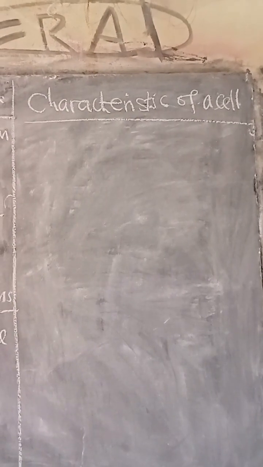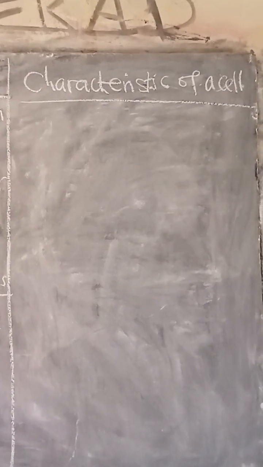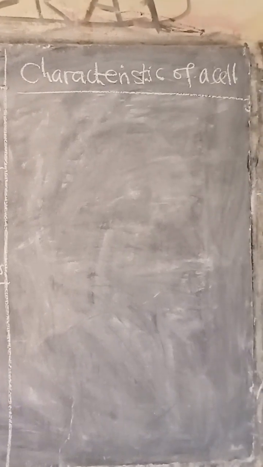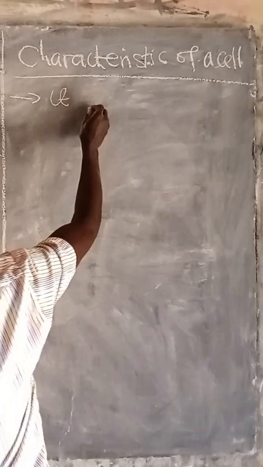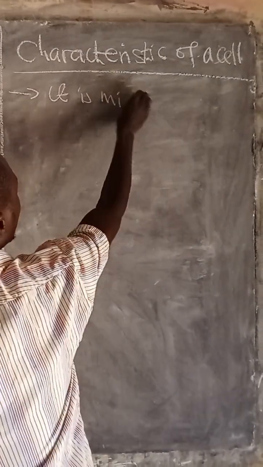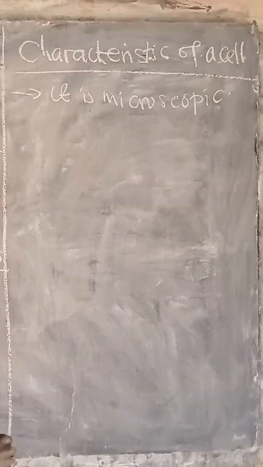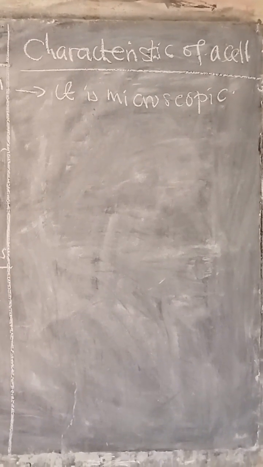The cell has many unique features. And one of the features of the cell is that they are microscopic. It means that the cells are very tiny, or very small, that we cannot see them with our naked eyes.